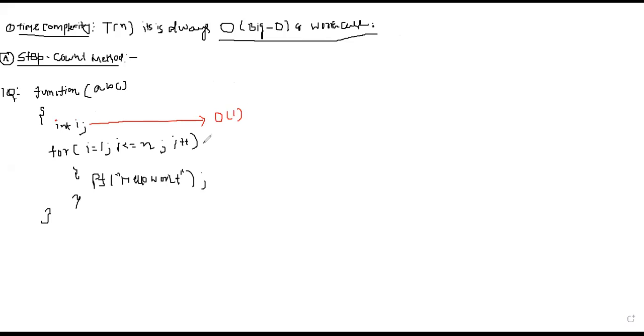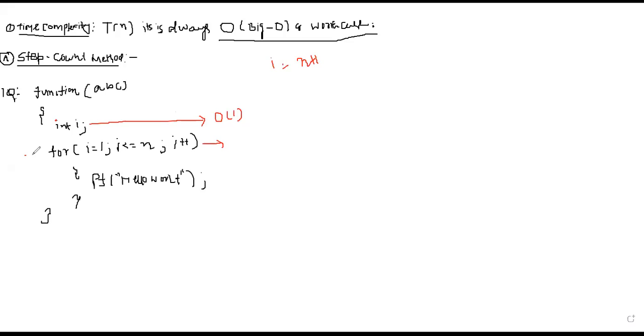How many times will this for loop be checked? It starts from 1, and we check 1, 2, 3, 4, and whenever i equals n plus 1, this condition will be false.